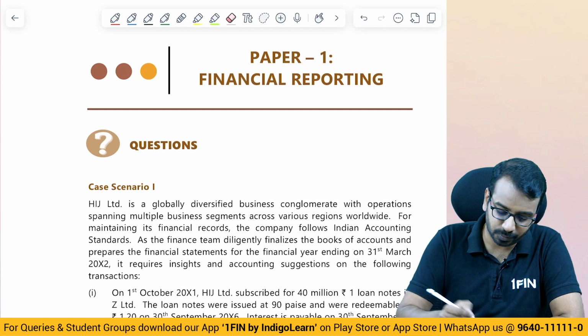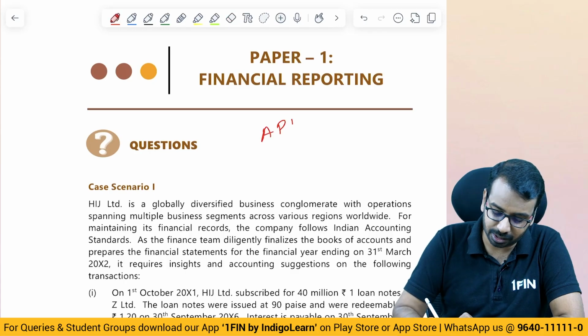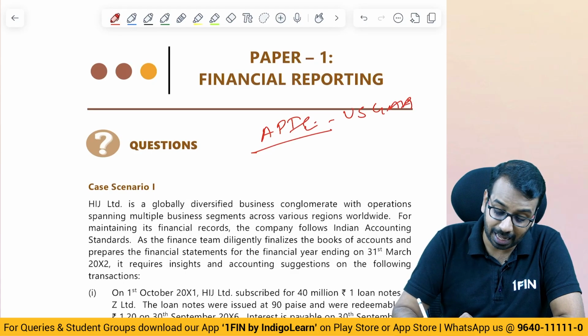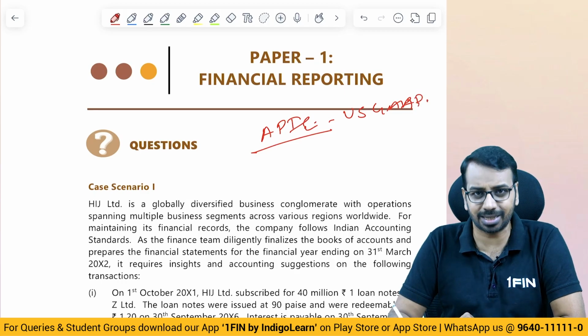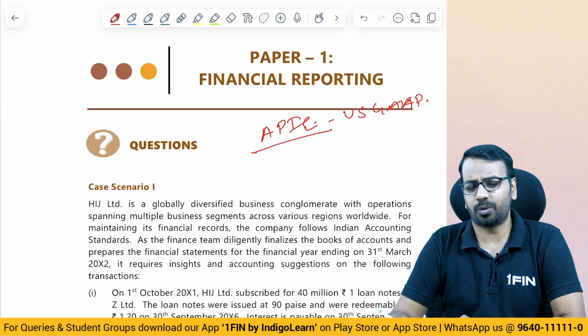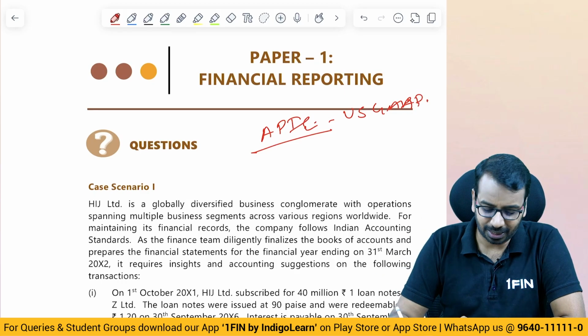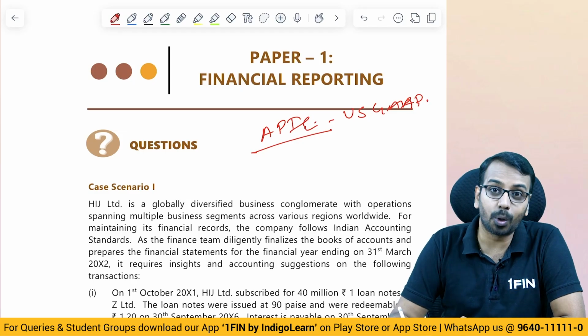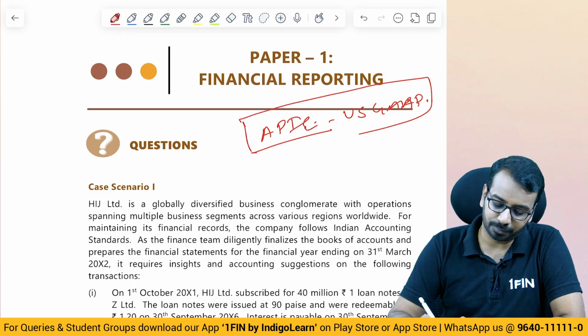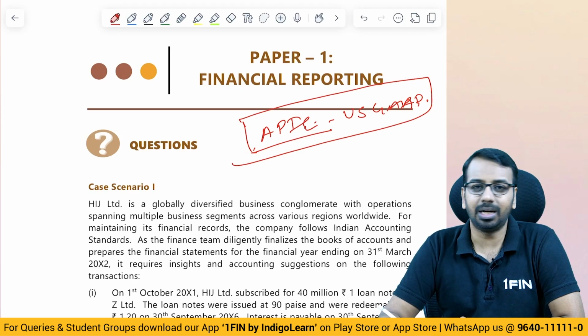Of course, there are some issues with the RTP where they have used terms like additional paid in capital. This is a US GAAP terminology. Then they have made references to IFRS 16, which is almost similar to Ind AS 116. So the answer doesn't change, but I think ICAI should be slightly more careful before putting out the RTP.